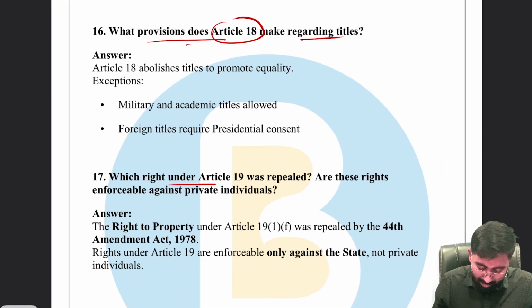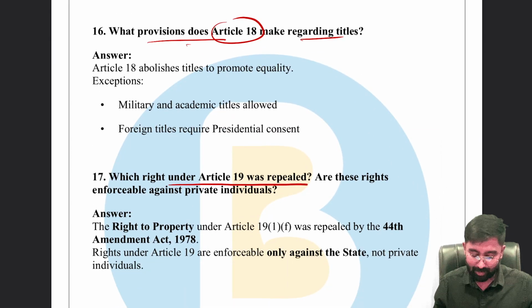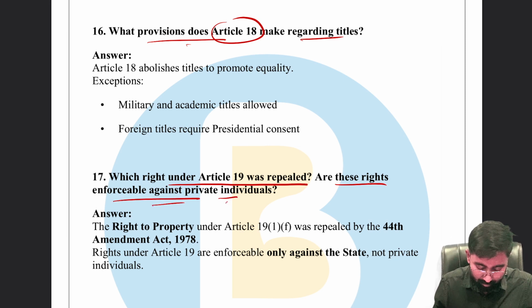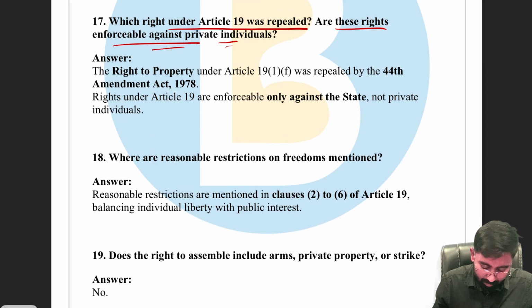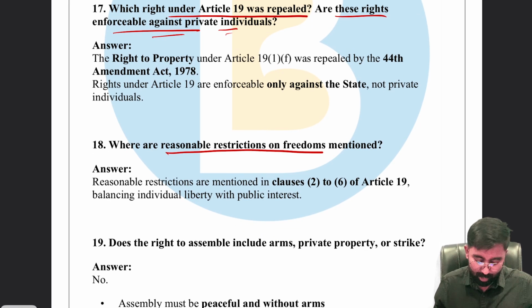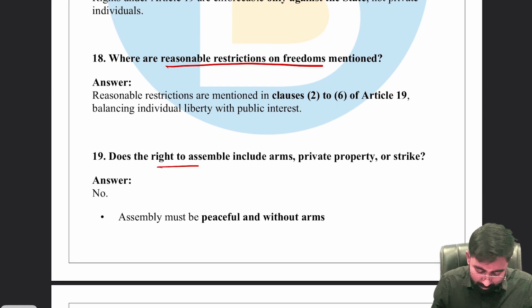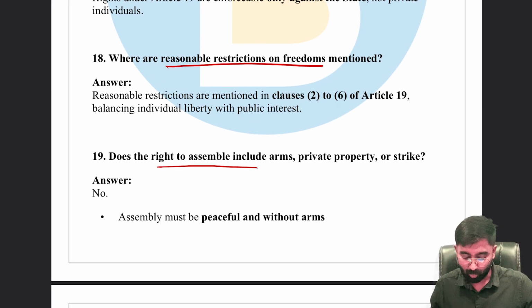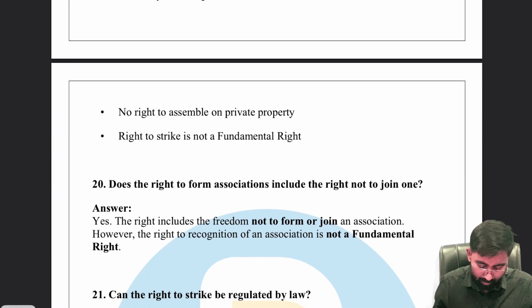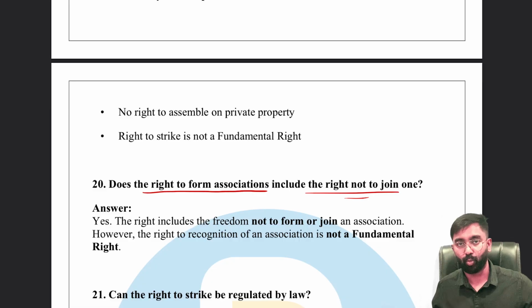Question number 17. Which right under Article 19 was repealed? Are these rights enforceable against private individuals also? Question number 18. Are reasonable restrictions on freedoms mentioned? Question number 19. Does the right to assemble include arms, private property, or strike? And question number 20. Does the right to form associations include the right not to join one as well?